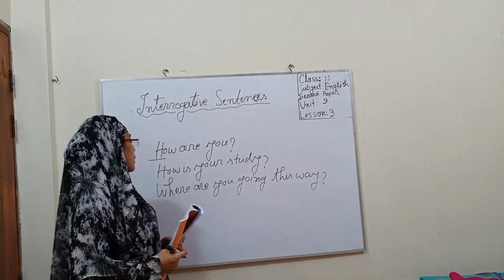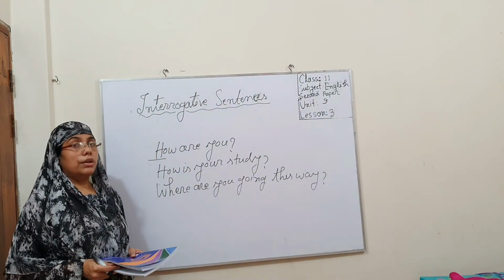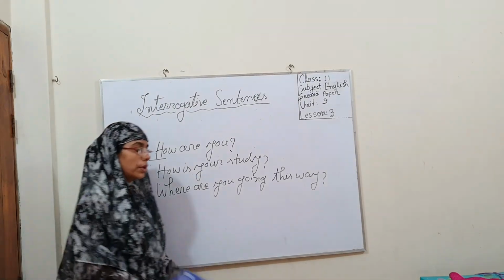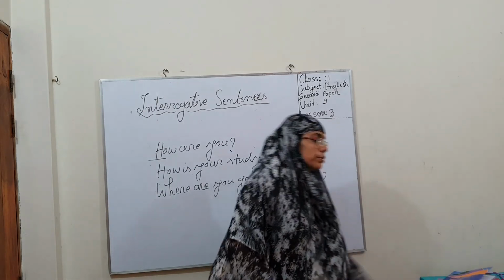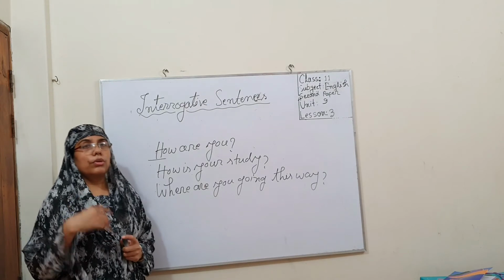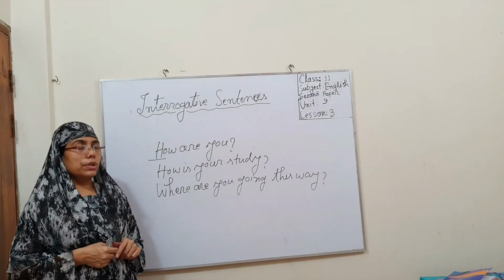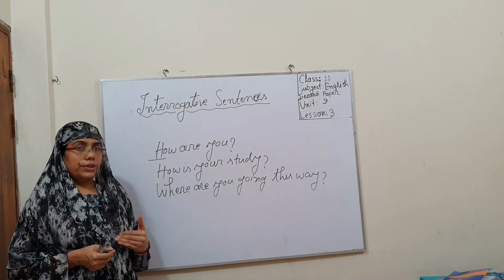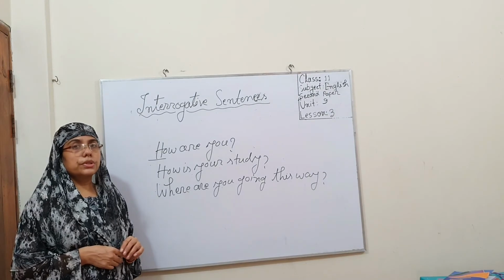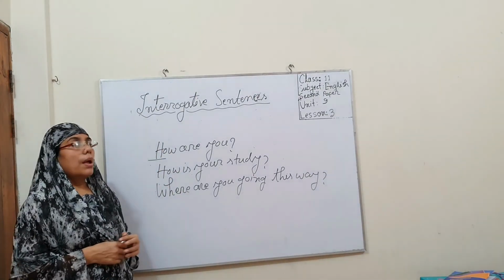Okay, dear students, now it is very clear to you what an interrogative sentence is. I want to repeat it again in a nutshell. When we want to ask something from anyone, we make an interrogative sentence. We use interrogative sentences to ask anything. There are two types of interrogative sentences: the WH question and the verbal question.